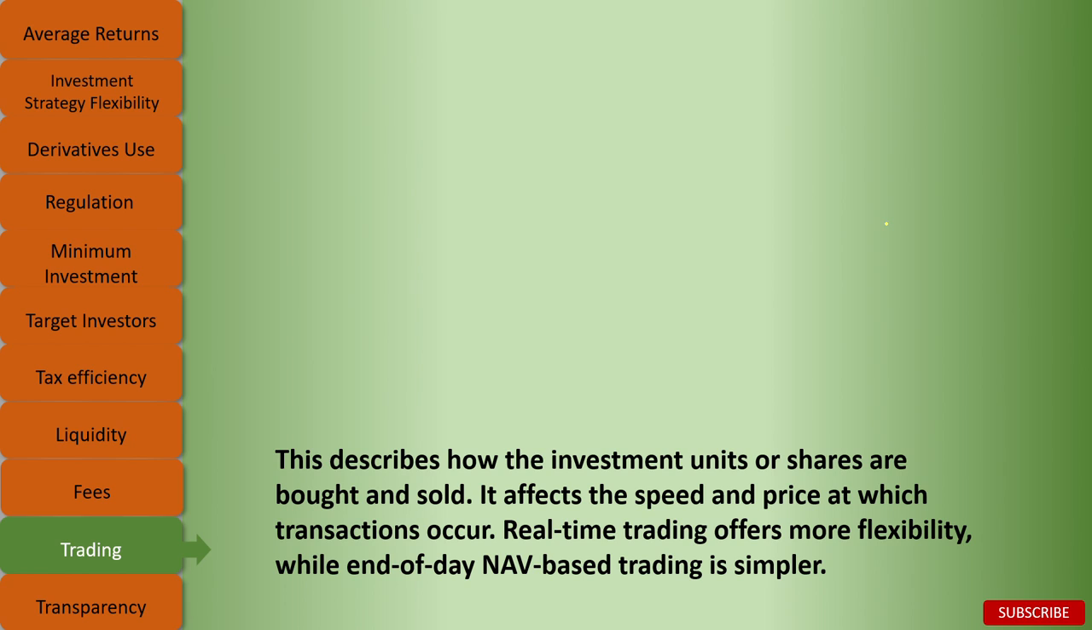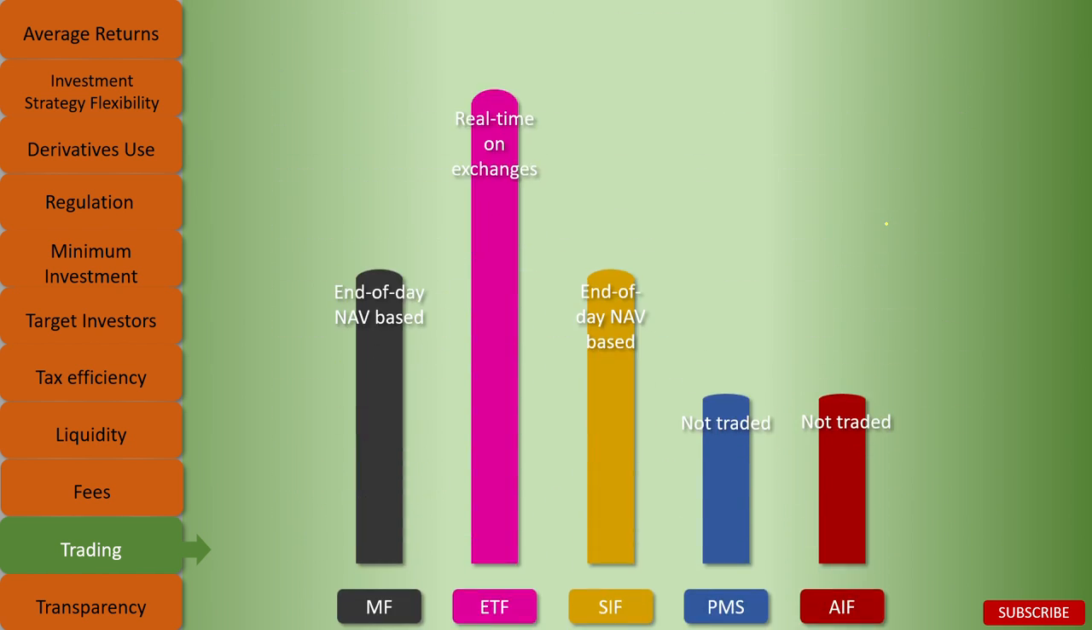Moving on to trading, this describes how the investment units or shares are bought and sold. It affects the speed and price at which transactions occur. Real time trading offers more flexibility, while end of day NAV based trading is simpler. So let's see. In mutual fund, it's end of day NAV based.